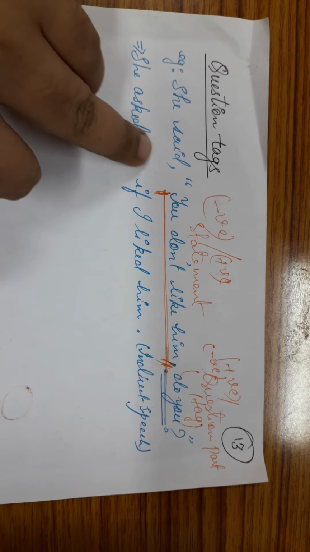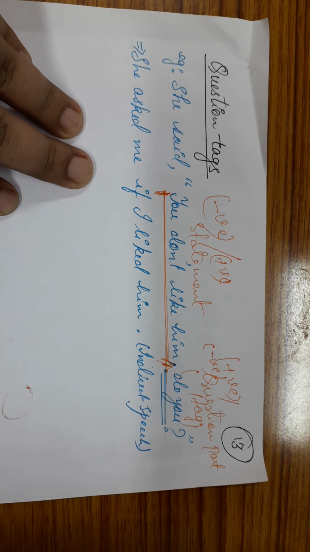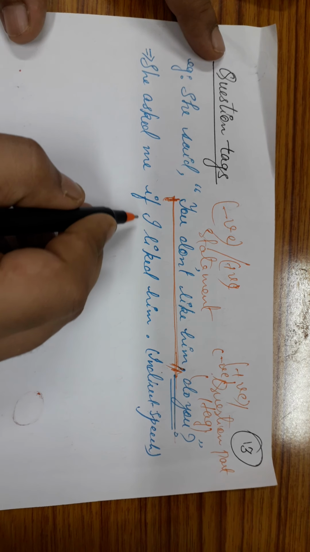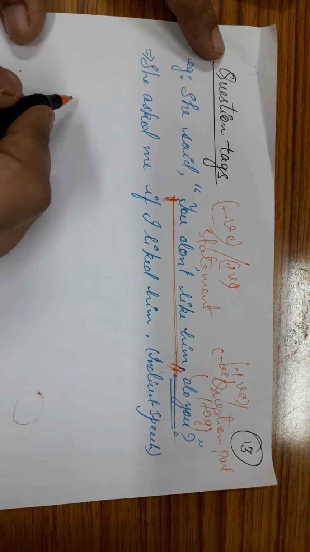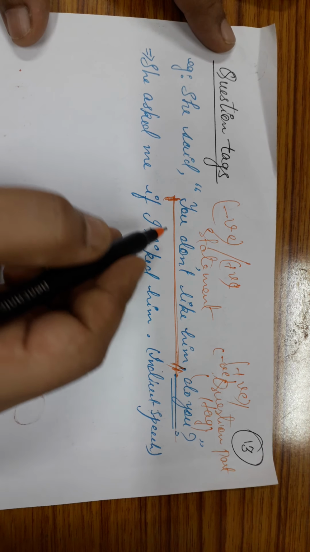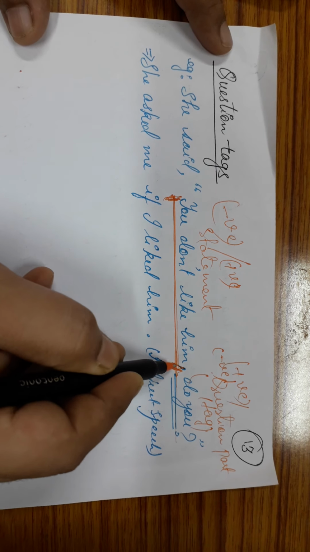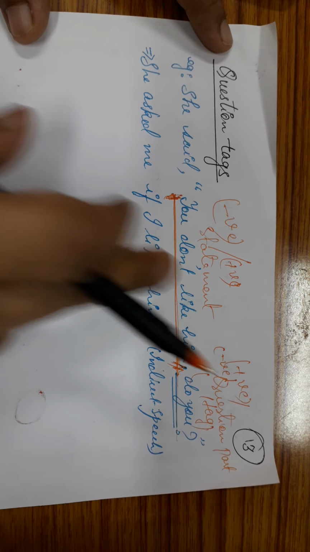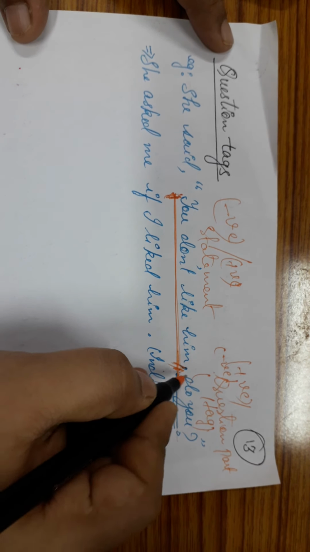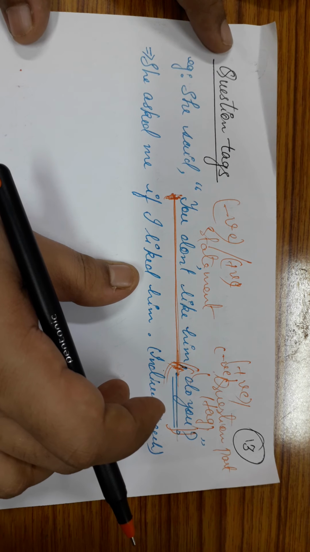Now, when we have question tags, how do we convert them from direct speech into indirect speech? It's very simple to note. See, she asked me if I liked him. And what are the changes made? Whenever we convert question tags, the entire statement part is left out. In indirect speech, the question tag is expanded into the statement.